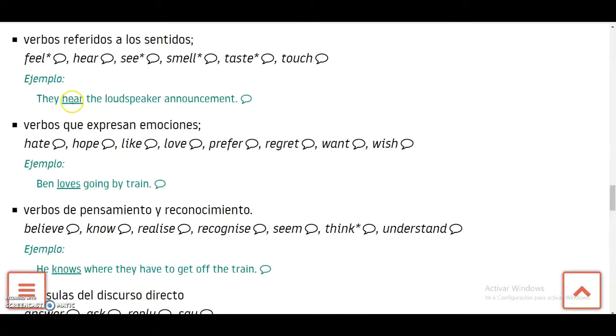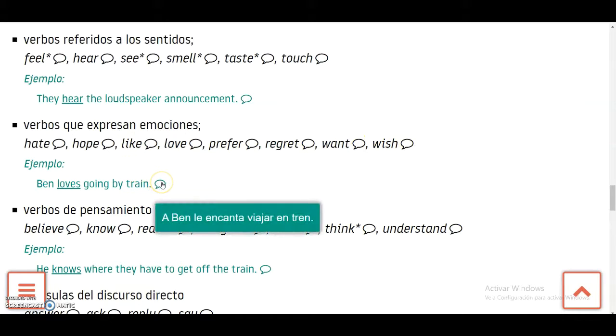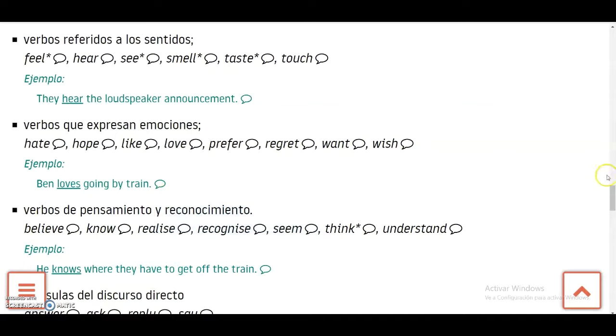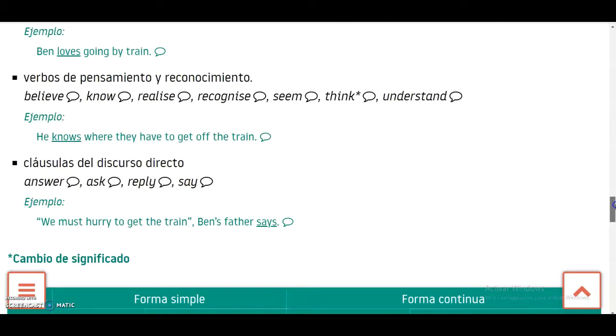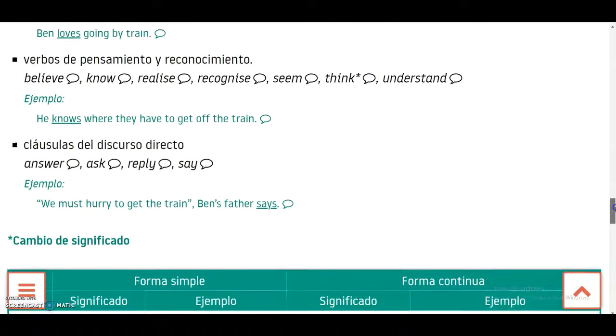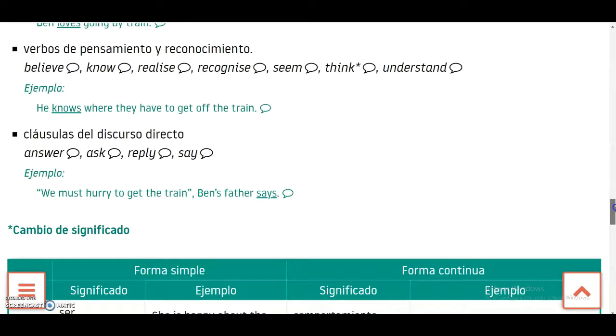Verbs that express emotion. Hate, hope, like, love, prefer, regret, want, wish. Okay? Ben loves going by train. Okay? You have to say it always with the present simple. Verbs about knowledge or thoughts.